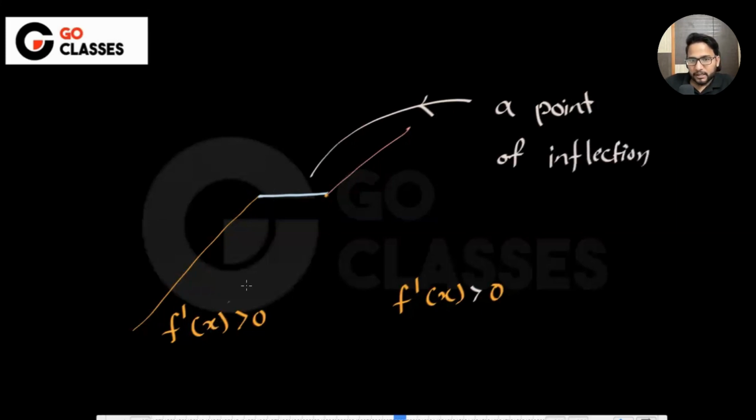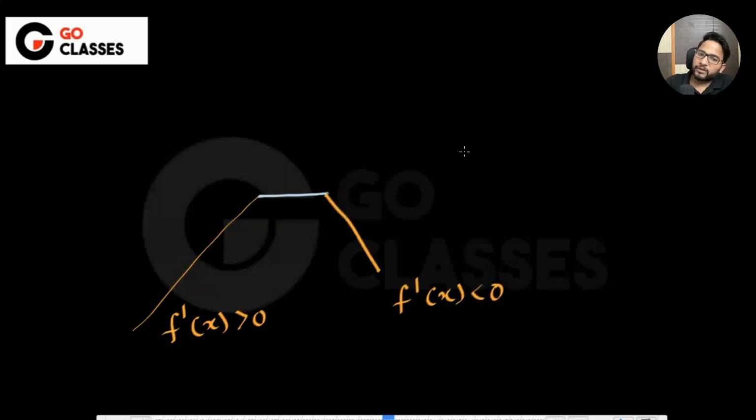Where you are saying in between at this particular point, this f'(x) is equal to 0. So before that it was increasing, but something happened, and after that it is also increasing. So this is called a point of inflection. But suppose before that it was increasing, something happened, which means this f'(x) is actually 0, and then after this it started decreasing, then this is a point of maximum, right? Is this clear to everyone?